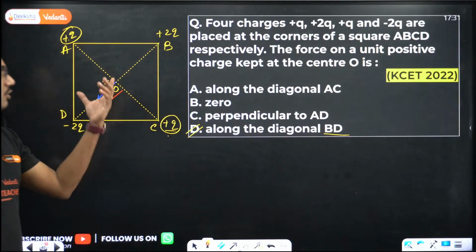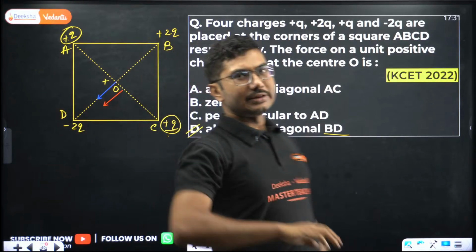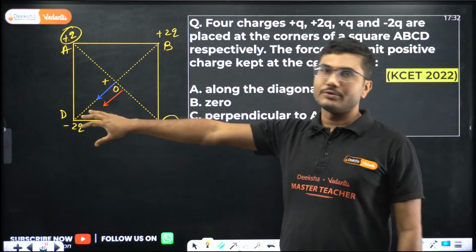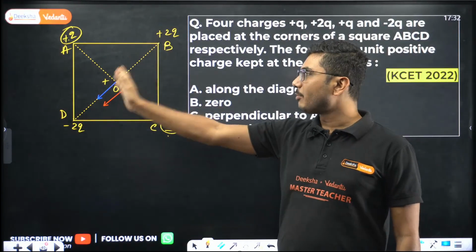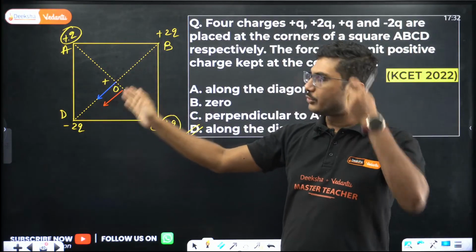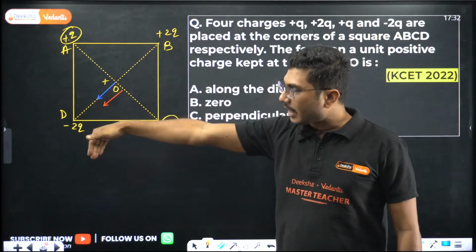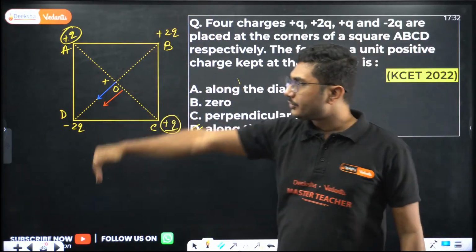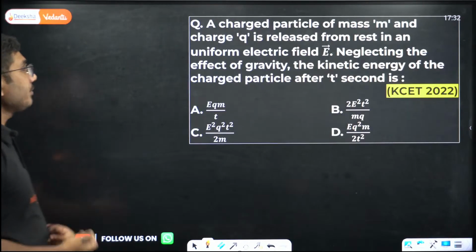So if you just draw the diagram and simply analyze the diagram, you will realize you are not supposed to calculate the force, but you just need to find the direction. And direction is easy: positive-positive repels, positive-negative attracts. So just draw the arrows and see what the net arrow is. Net arrow is along OD, so that means the force is acting along the diagonal BD. Okay, now let's move on.